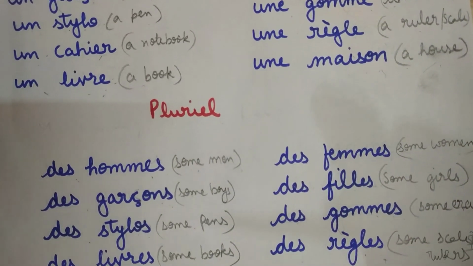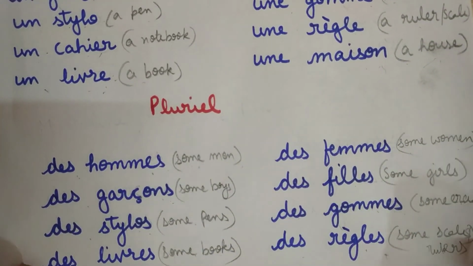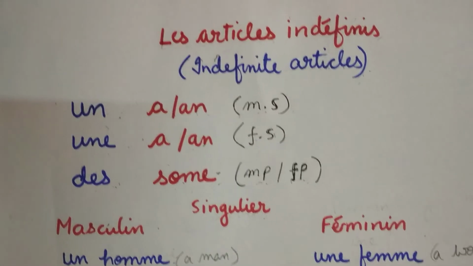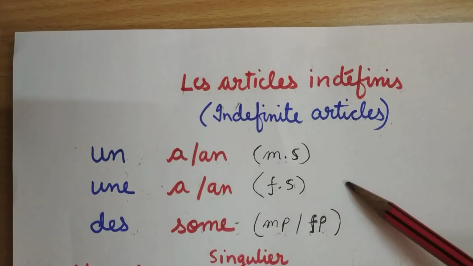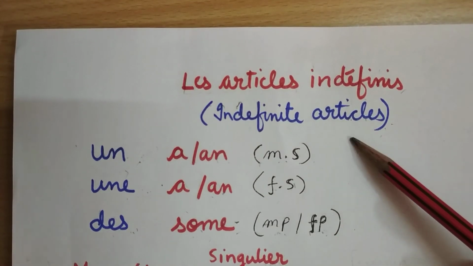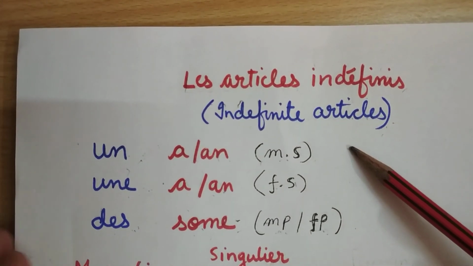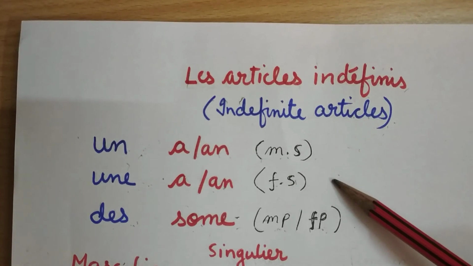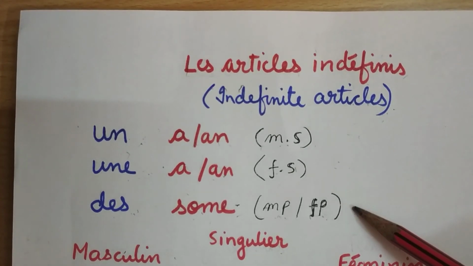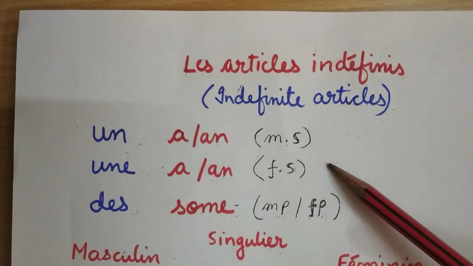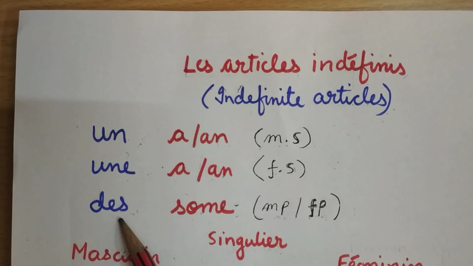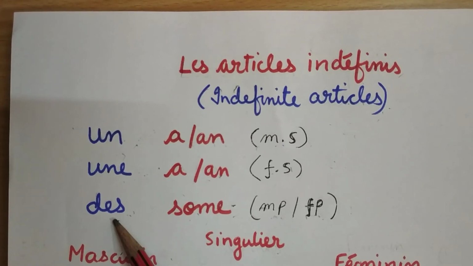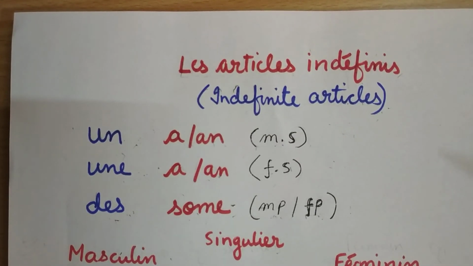Okay. So we come to know that we have three articles. I am repeating it again. Un, une, des. Un for the masculine singular. Une for the feminine singular. Des for the masculine and feminine plural form. Okay. The moment you make the singular nouns plural, you have to put des. Is it clear, everybody? I hope you understood it.